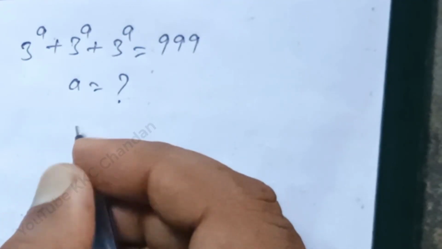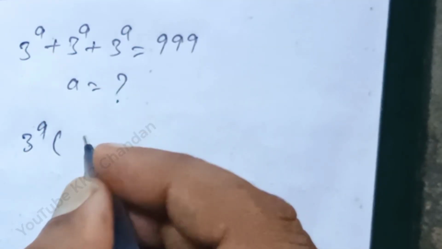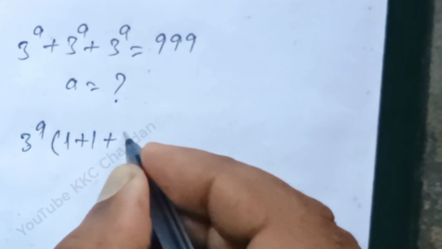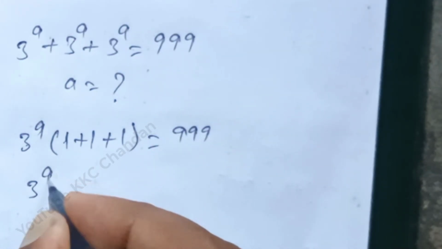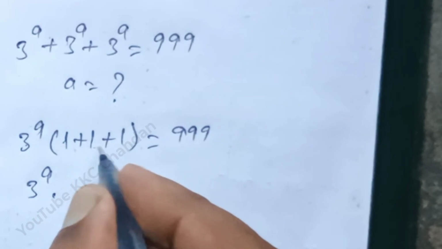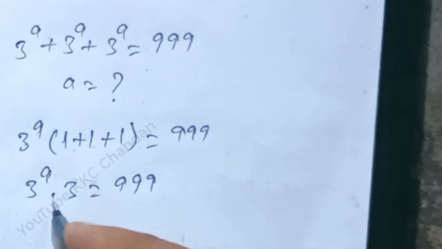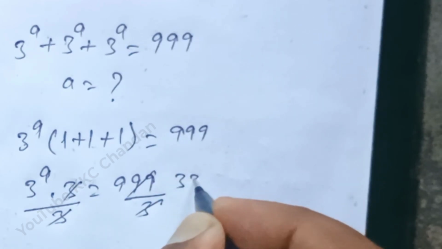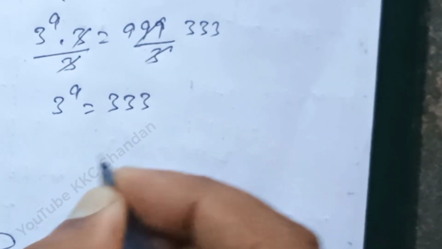First of all, see here, according to the question, 3 power a plus 3 power a plus 3 power a is equal to 99. 3 power a into how much? 1 means 3 is equal to 99. See here, both sides divided by 3, 3 cancels. So 3 power a is equal to 33.